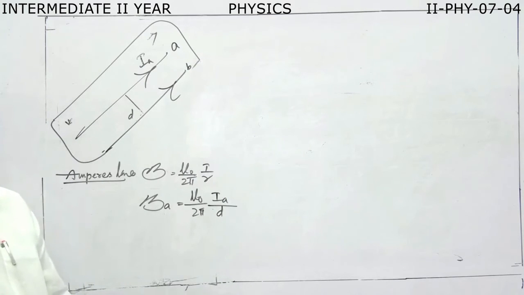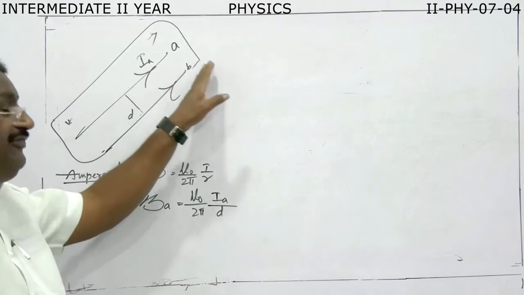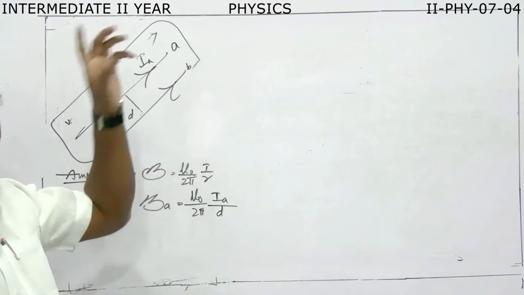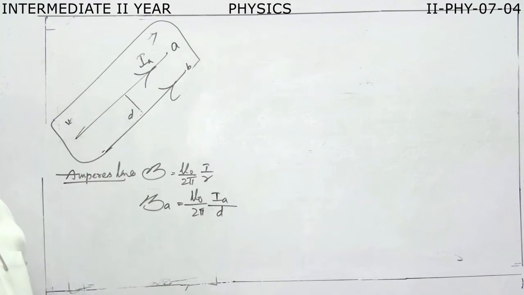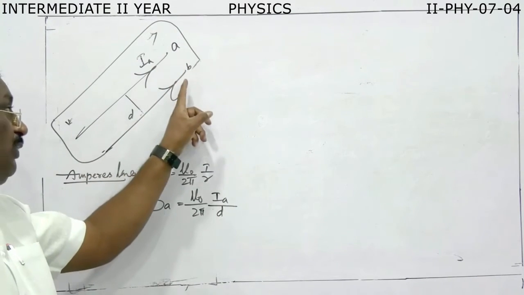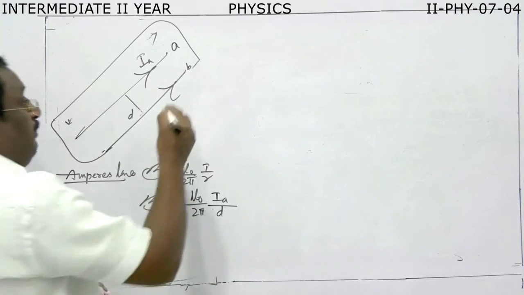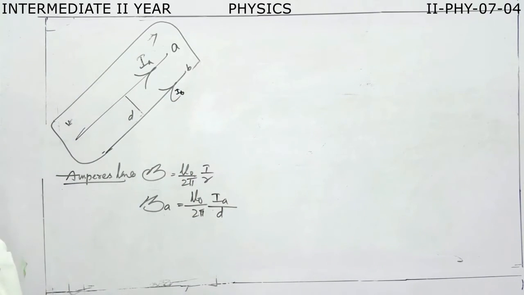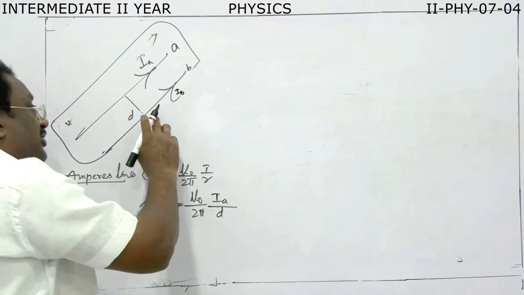Another current carrying conductor. So it is placed in the magnetic field produced by the conductor A. In this magnetic field, we are keeping another conductor B. The current in this conductor is IB. The length of this conductor is also L.